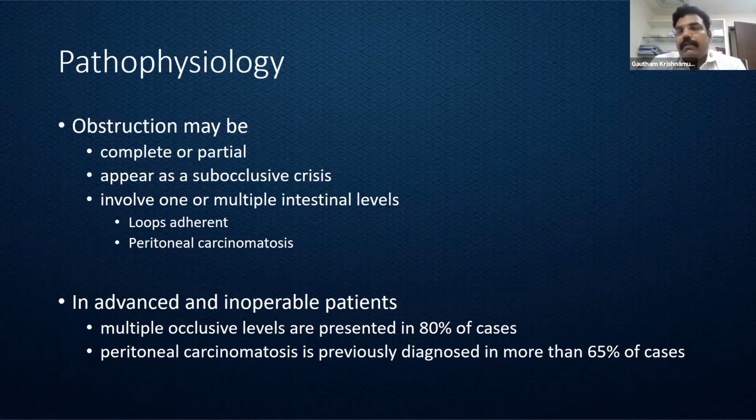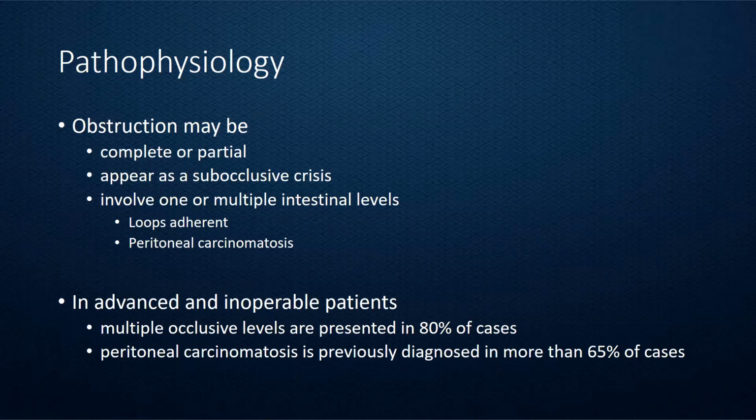Whenever we have patients with multiple occlusive levels, we should be wary because they are likely to have advanced and inoperable malignancies, and nearly two-thirds of these individuals are likely to also have peritoneal carcinomatosis.